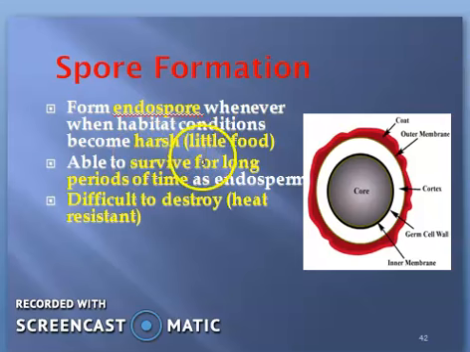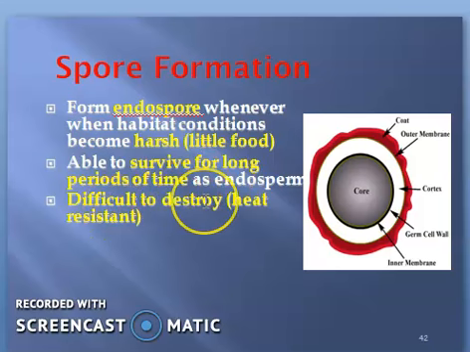We call it a harsh situation for them, and they are able to survive for longer periods of time as endospores. Until they get a favorable condition, they go for a long sleep. They are alive, but in a dormant period. As soon as they get the favorable condition, they again start their activities.